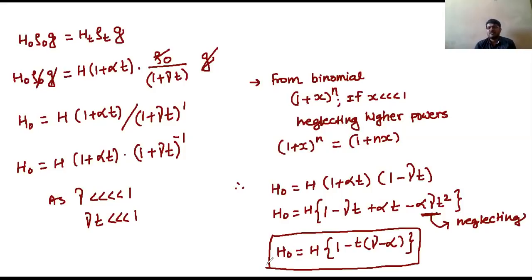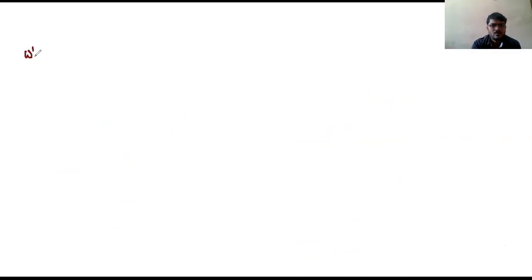Understand why gamma alpha is neglected? You know, gamma is in the power of 10 to the power minus 5. If you still have doubt, first note down this, pause the video. Why to neglect gamma alpha?